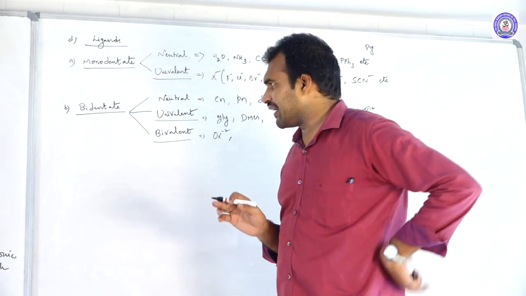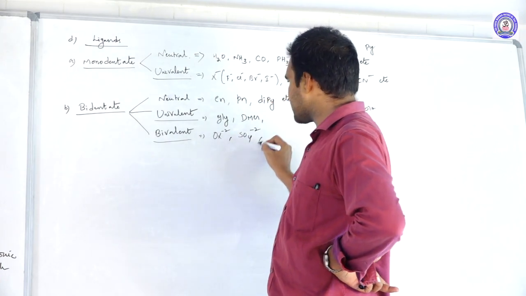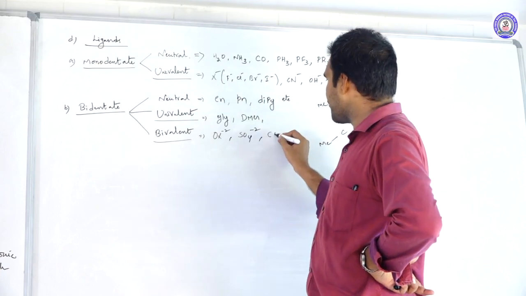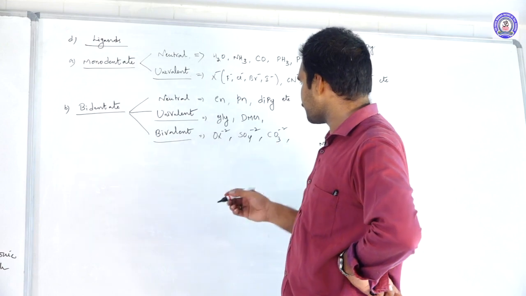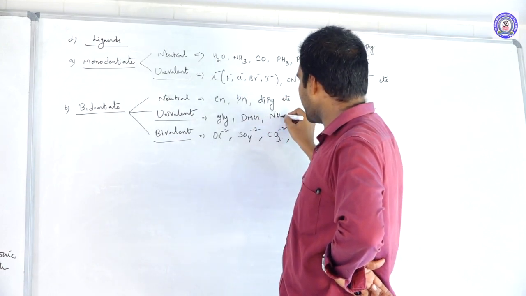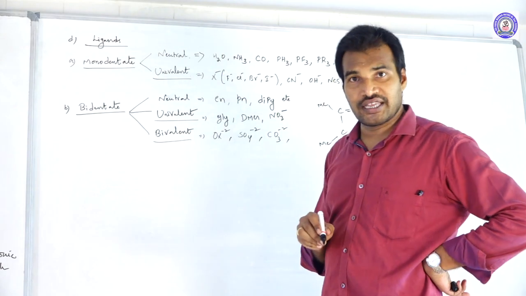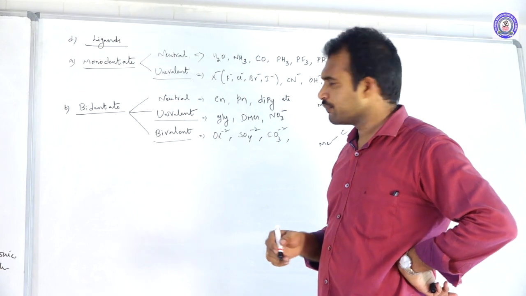Next, bivalent bidentate examples: oxalato, and also sulfato, SO4 2-, carbonato, CO3 2-. And one more example for univalent: NO3- is also an example for a univalent bidentate ligand.